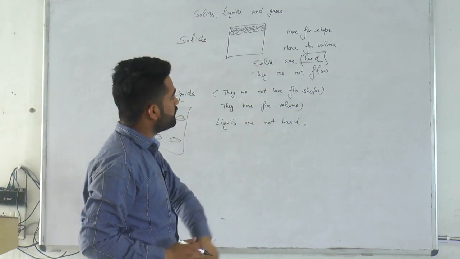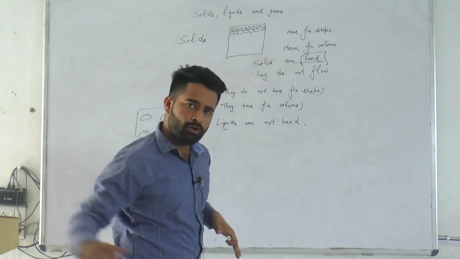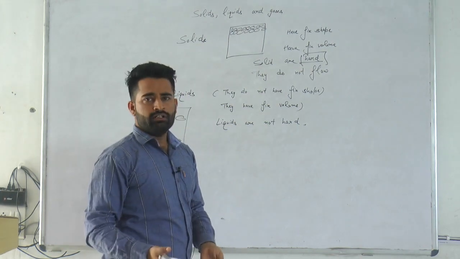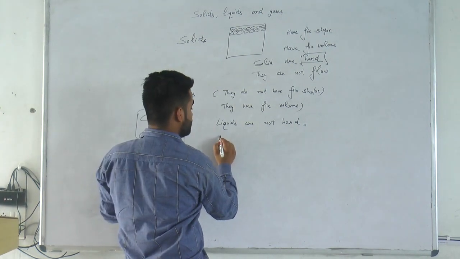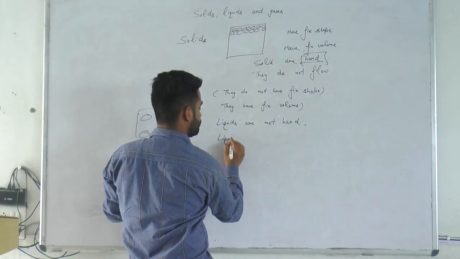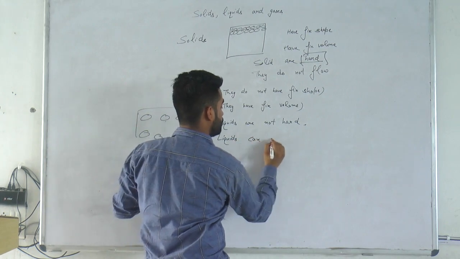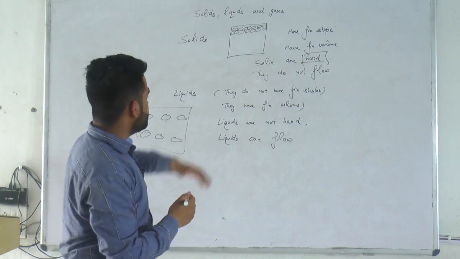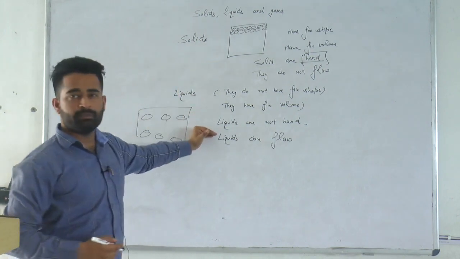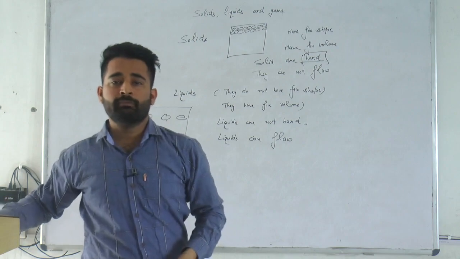That's why they are not hard. You know, solids cannot flow, but liquids like water and oil can flow. So we say that liquids can flow. These are the properties of solids, and these are the properties of liquids. Now I will tell you the properties of gases.